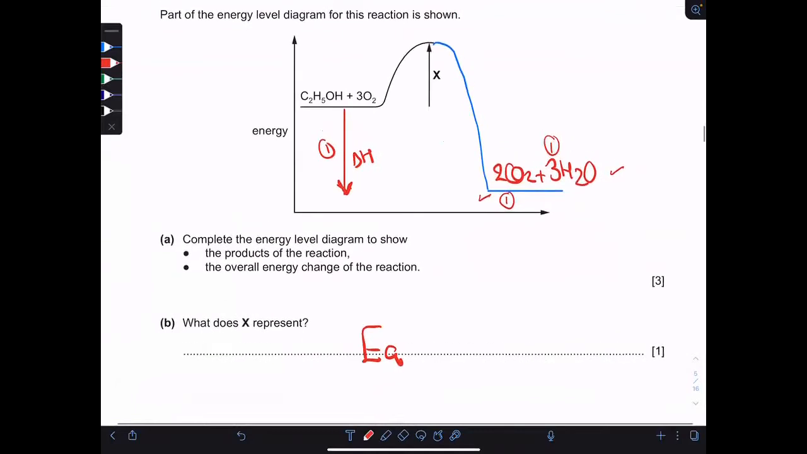What does X represent? Of course, this is the activation energy, which is always, by the way, in a positive sign.